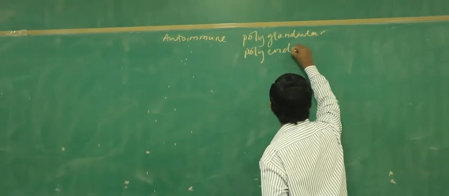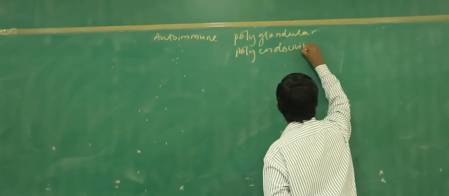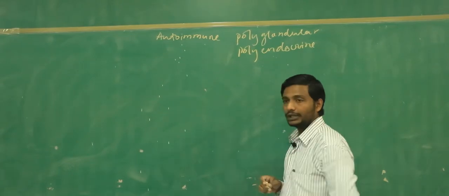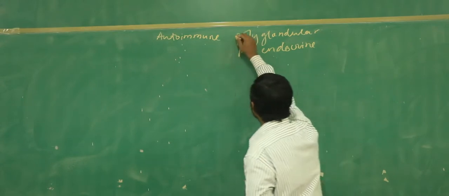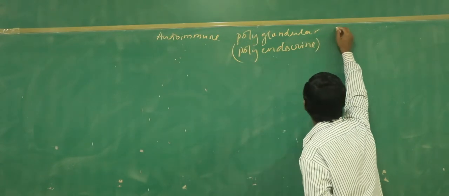This name is important because it gives the idea that not only one endocrine gland is involved, many other endocrine glands are going to be involved. So polyendocrine or polyglandular syndrome.